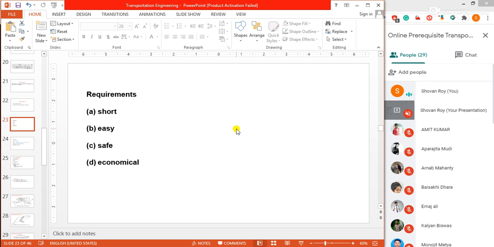All these factors should be given due consideration before working out the economics of such an alignment. And the alignment should be such that it would offer maximum utility by serving maximum population and products. The utility of this road should be high.